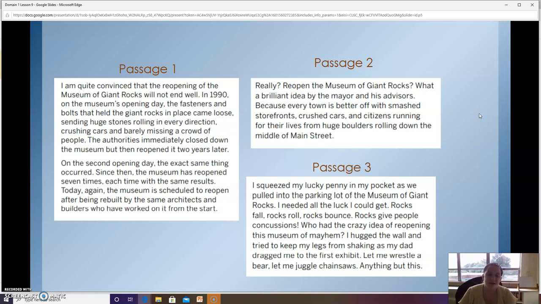You can notice from this one, this is very sarcastic. Like, oh geez, of course they would do this. And that kind of demonstrates the tone of this author is very sarcastic.